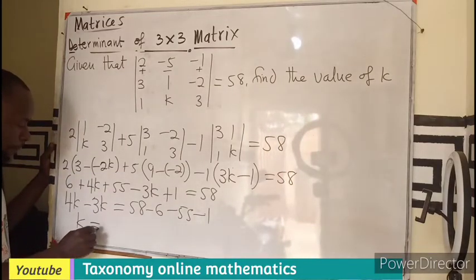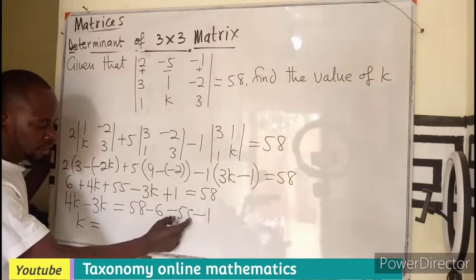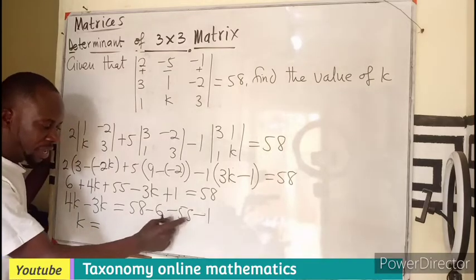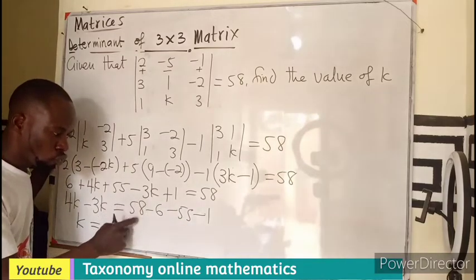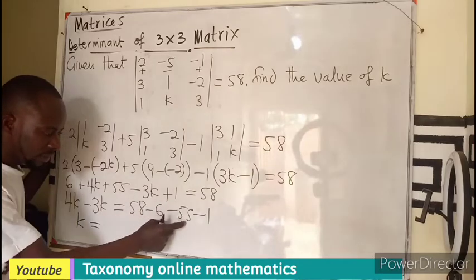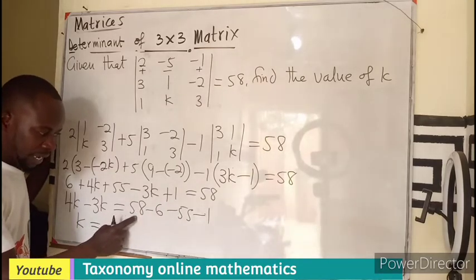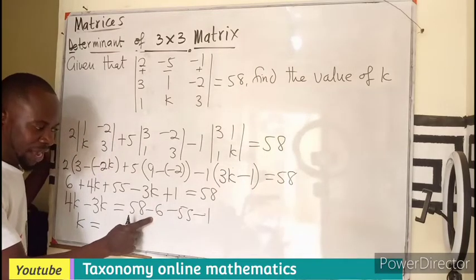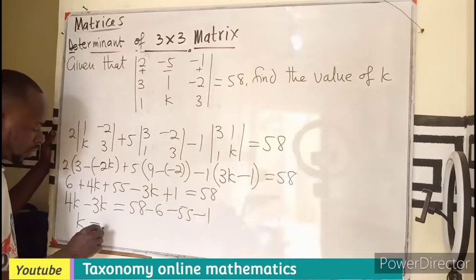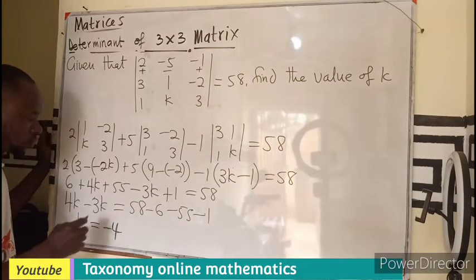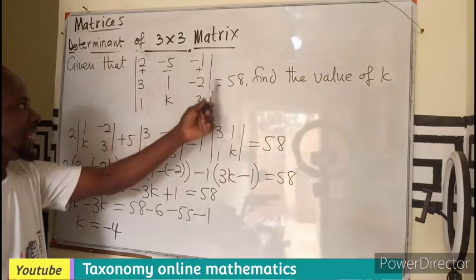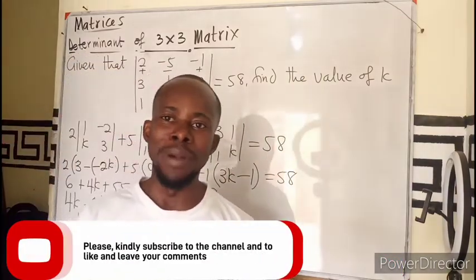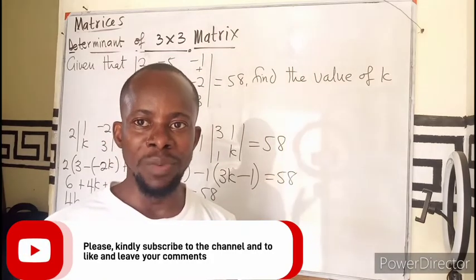So k equals, I'll prefer to bring this one closer to this to make it 58 minus 55. I'll be left with only 2, right? No, 3. 3 minus 6, we have minus 3. Minus 3 minus 1, you get minus 4. So the value of k that makes this determinant 58 is just minus 4. I believe you get the concept.